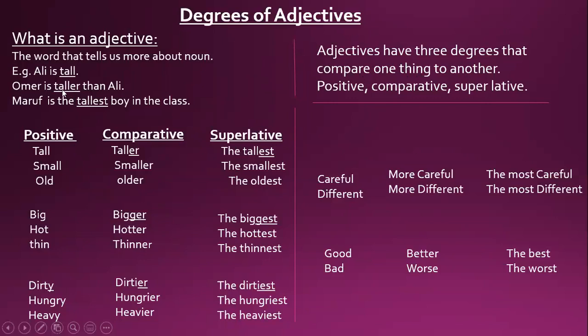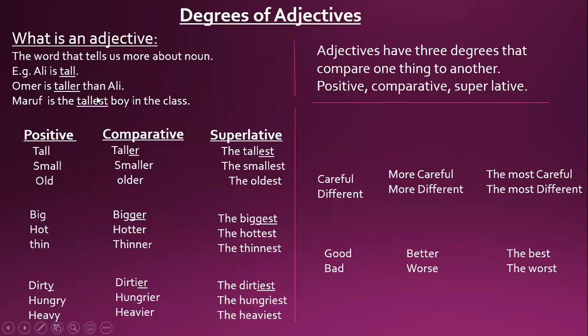As you can see here, we are comparing Omar with Ali. And here, when we compare Maruf with the whole class, Maruf is the tallest.